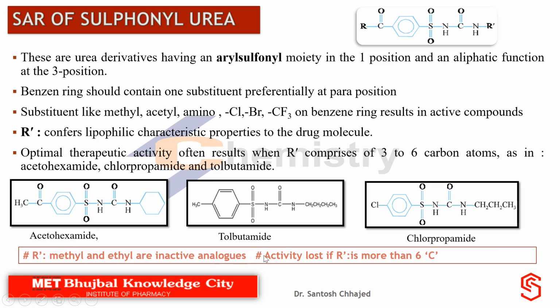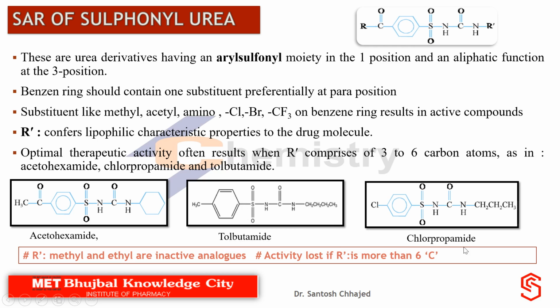Next drug, that is tolbutamide. Again, it is very clear. The name indicates the nature of R and R dash, that is the substituent on the aromatic ring and the aliphatic side chain. So toluene is there, to designate that, TOL, and a 4 carbon chain is there, to designate that, the suffix is butyl, so tolbutamide.